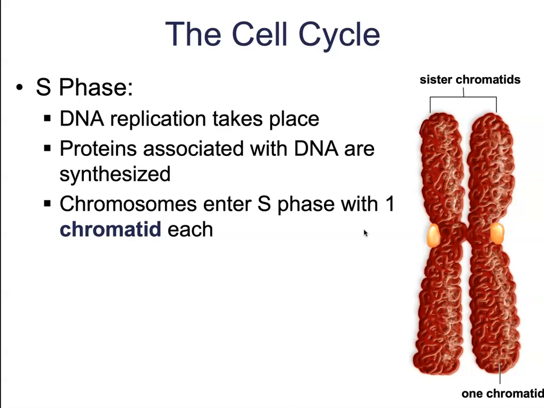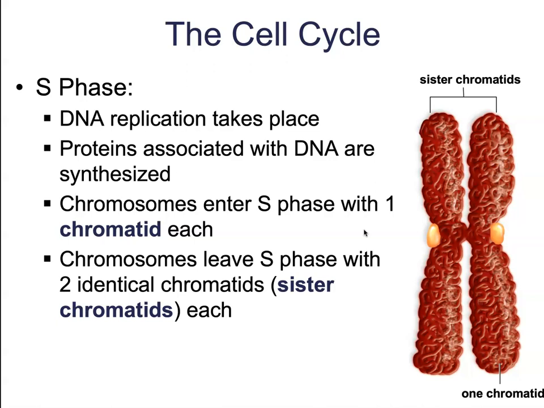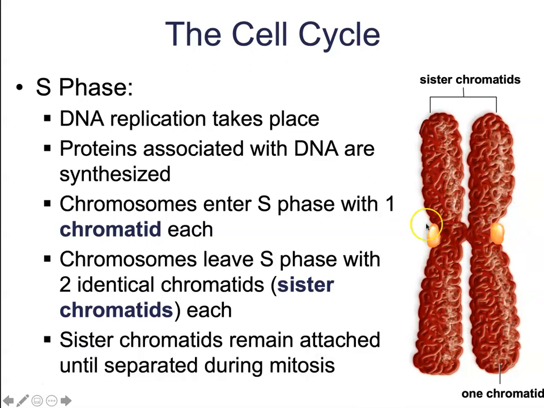But after DNA replication, there will now be 2 identical chromatids. These are going to be referred to as sister chromatids. Although they are identical, they remain attached and are going to be separated at a later stage of mitosis. So here we have an initial chromatid. During the S phase, it's going to duplicate, and then we will have sister chromatids. They're going to be attached right here at the center. We will separate them at a later stage.